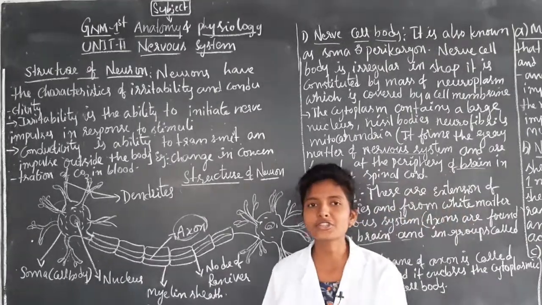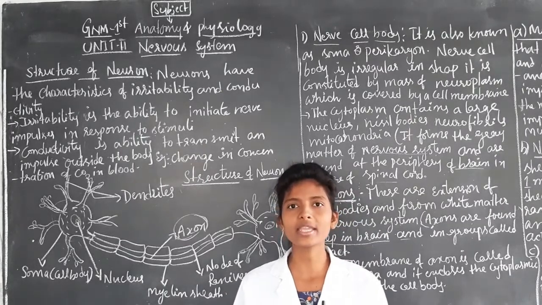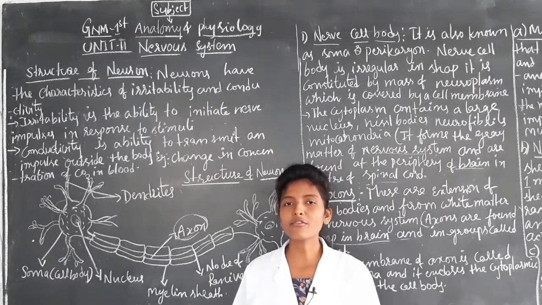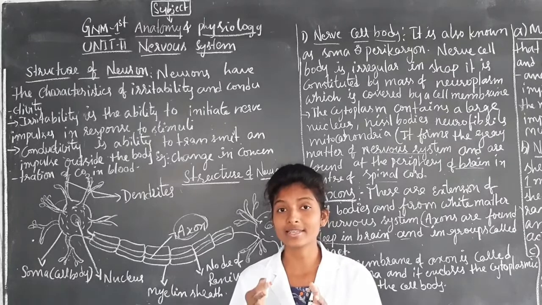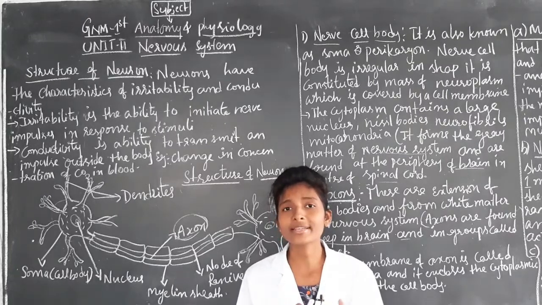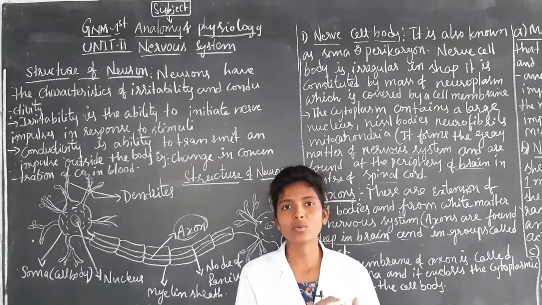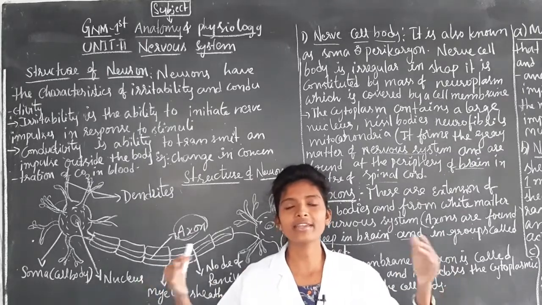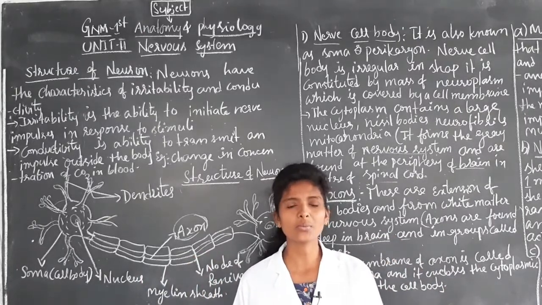So in the structure of neuron we came to know what the nerve cell body is and what it contains. Coming to the axon, it is a part of the structure of the neuron. We now know what it is, what it contains, how it extends, from where it extends and where it is present.